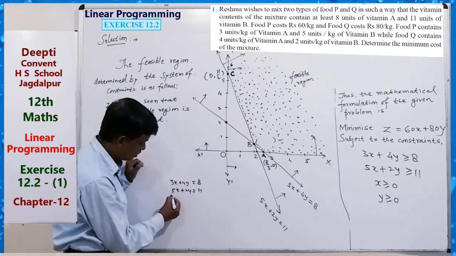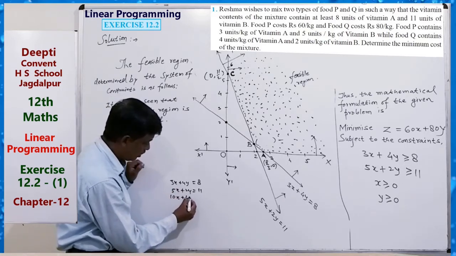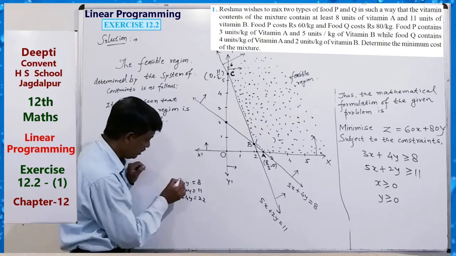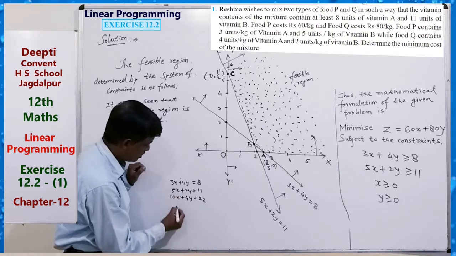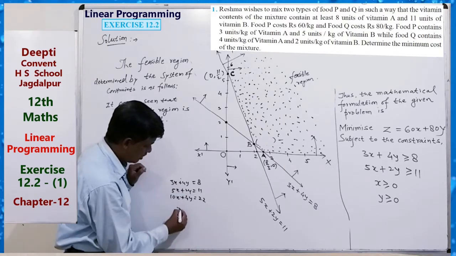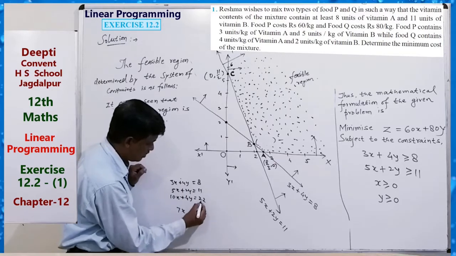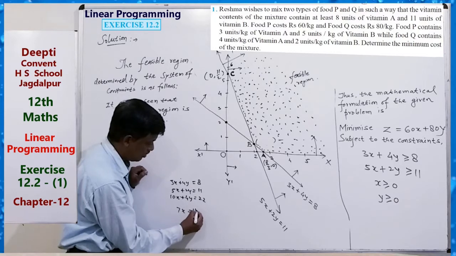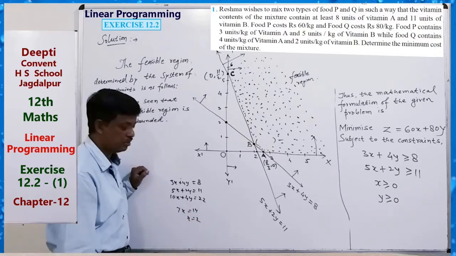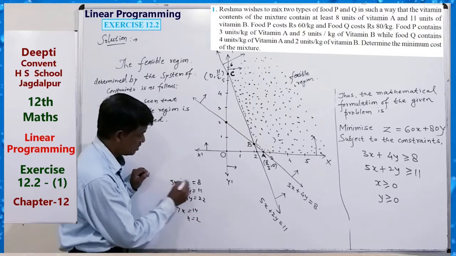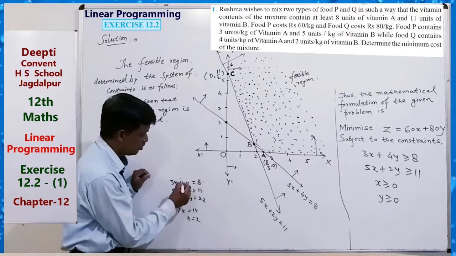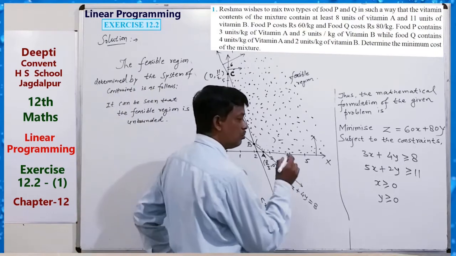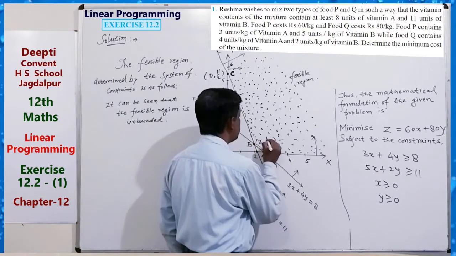Then the equation is 10x plus 4y equals 22. Now we can subtract: 10 minus 3 is 7x, the 4y cancels, and 22 minus 8 is 14. So x equals 2. If x equals 2, then 6 minus from here, 2y equals 1, so y equals 1 by 2. So the point is 2, 1 by 2.